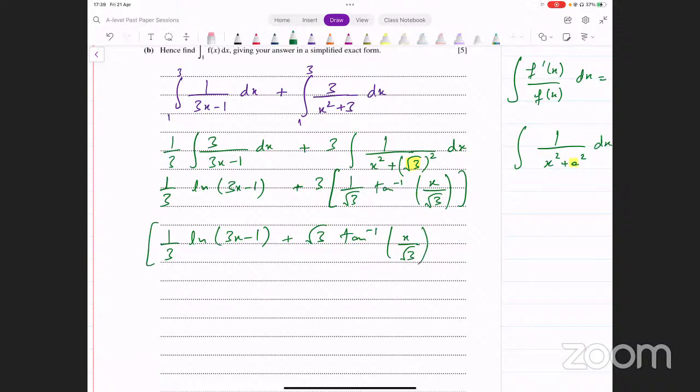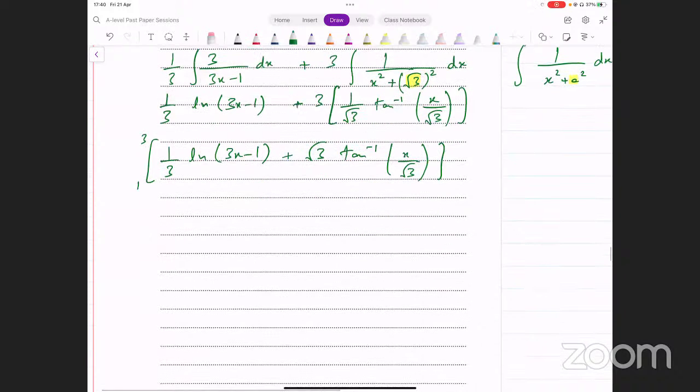लिमिट्स इनपुट करते हैं। लिमिट्स क्या इनपुट करनी है? 1 से लेकर 3 तक, 1 to 3. Okay, now let's input 3 in this integral first of all, and then subtract from that the case when you input 1. 1/3 into ln of 3 into 3 minus 1 plus √3 into tan inverse of 3/√3.